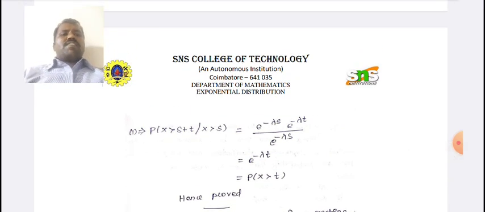Therefore p of x greater than s plus t divided by p of x greater than s equals e power minus lambda s into e power minus lambda t divided by e power minus lambda s. Cancel the e power minus lambda s in numerator and denominator. Therefore the final answer is e power minus lambda t, which is p of x greater than t. This is the memoryless property of the exponential distribution.